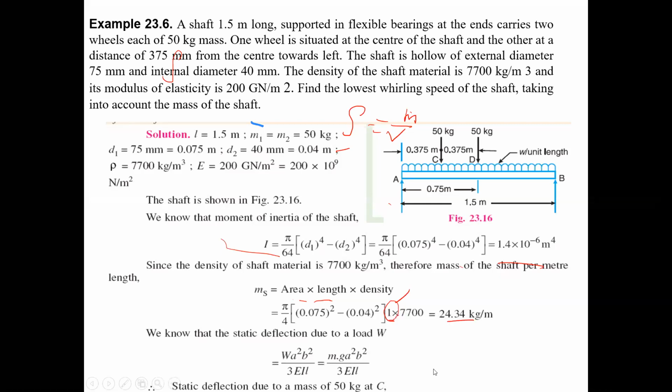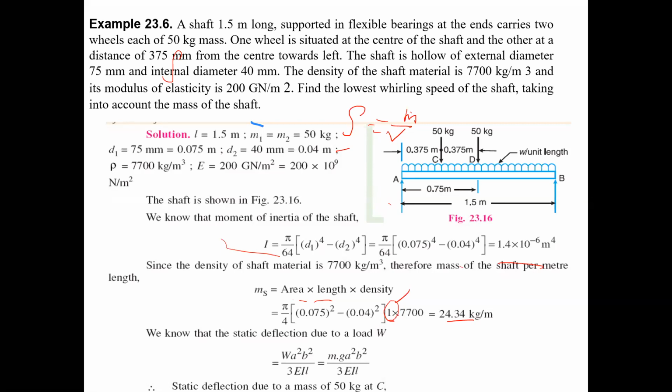Now going to find out the static deflection due to the load W. What is the static deflection for a simply supported shaft carrying point loads? That formula is already known: W a square b square by 3EIL.